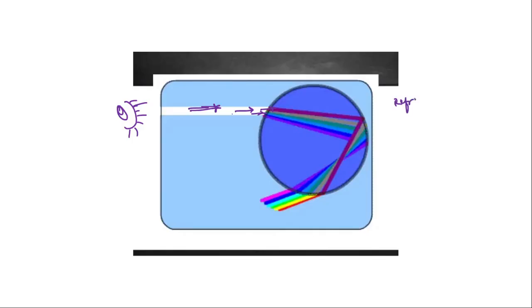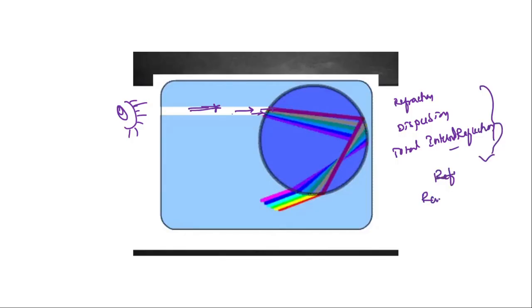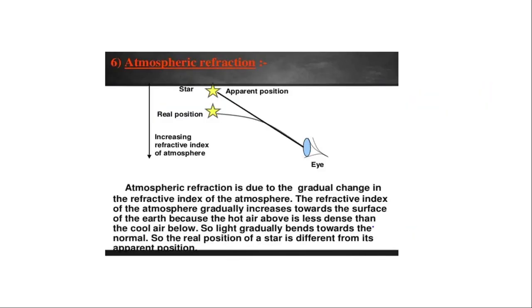Refraction, dispersion and total internal reflection. Due to these effects we can see the rainbow during the rainy seasons. Clear guys?